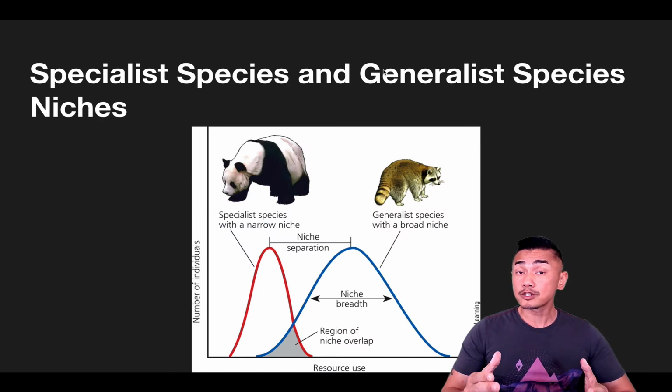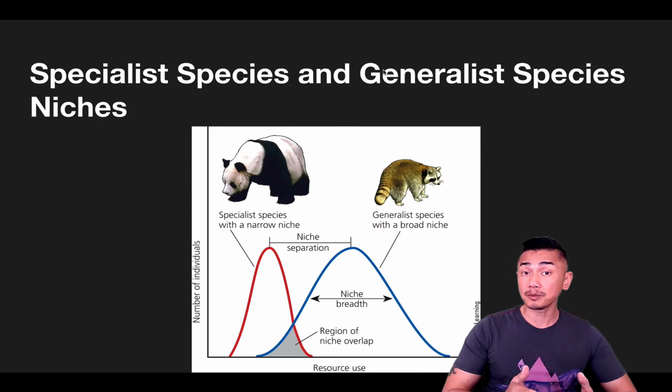This graph shows how the niche of the giant panda differs from the niche of the red panda. The giant panda, which is closely related to bears, has a narrow niche. It eats only one thing and can only live in a few places. The red panda is closely related to raccoons. It can eat a lot of different things and live in a lot of different places.